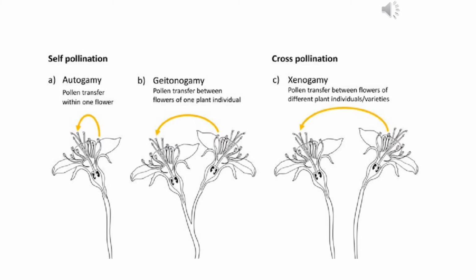In geitonogamy, we can see that two flowers are present in very close proximity to each other, and the anther from one flower is transferred to the other flower of the same plant only. And then there is the cross-pollination, which is involving two different plants, but they are of the same species. So pollen is transferred between the flowers of different plants or individuals, but they can be of the same species only. And that is called xenogamy or allogamy.